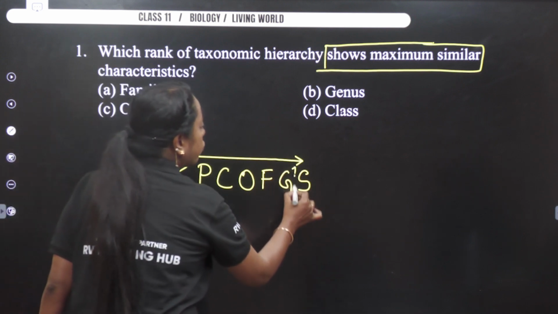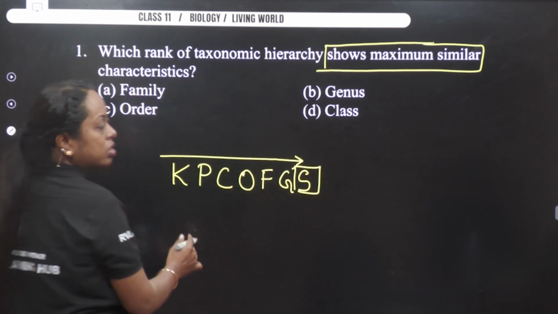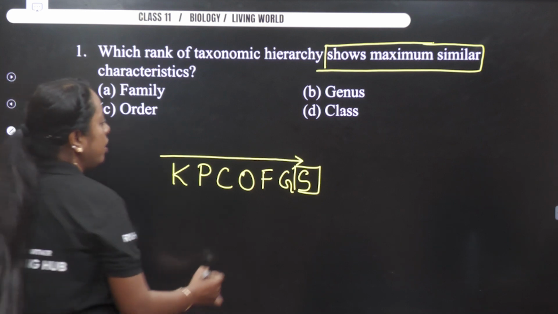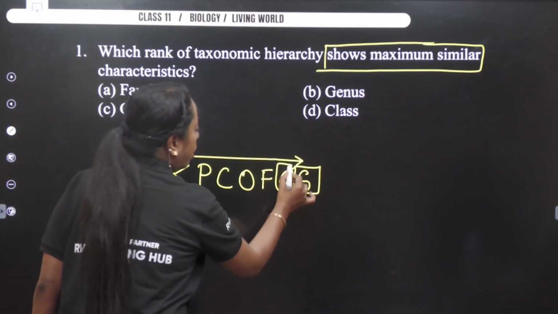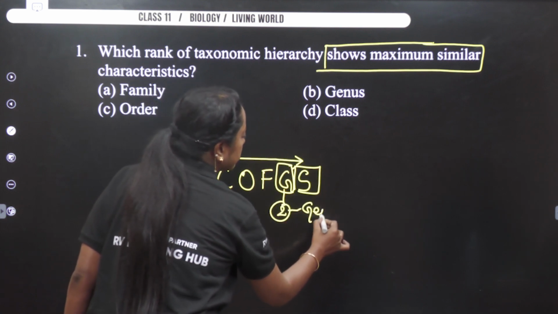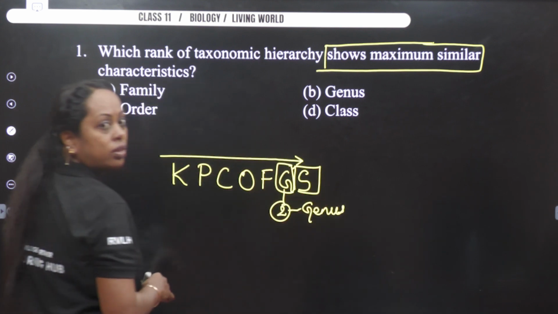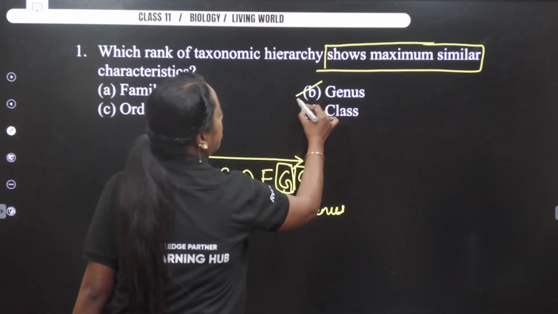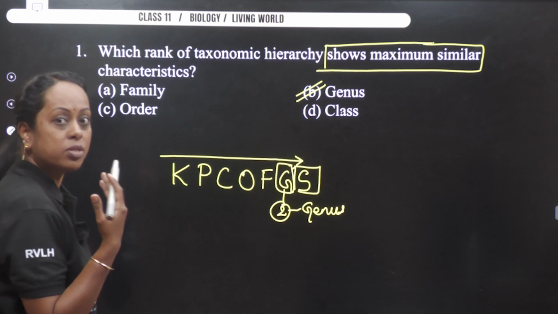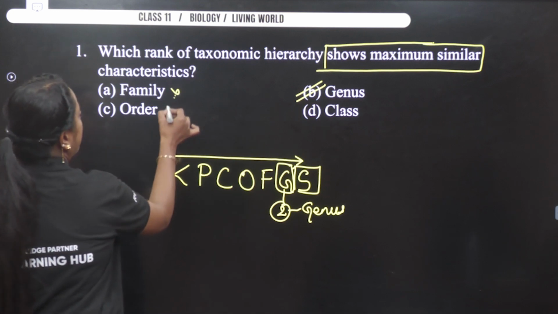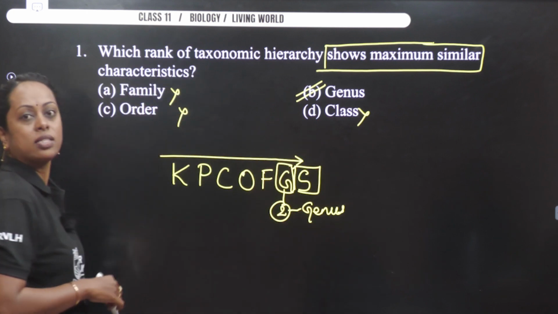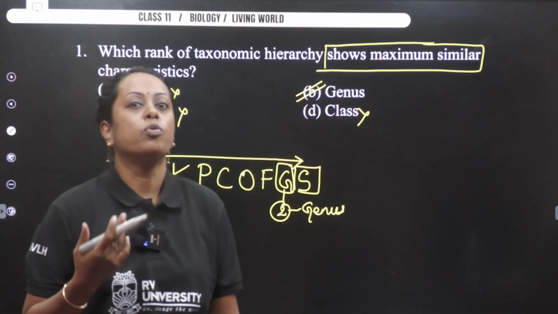So let us search for the term species. Do we have it in any of the given options? No. So let us go to the second one, which is genus. Option B has the term genus, so our answer becomes genus here. So option A, option C and option D are wrong answers. Let us now move to the next question.